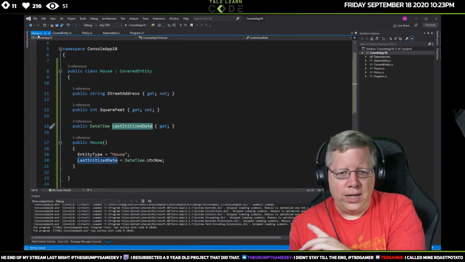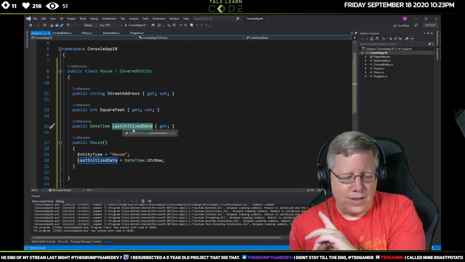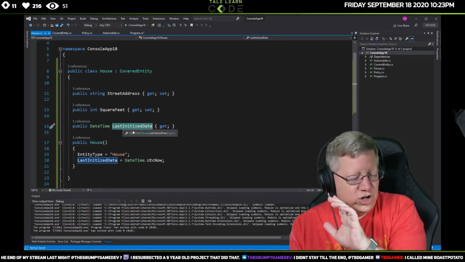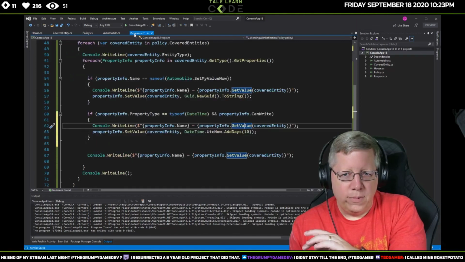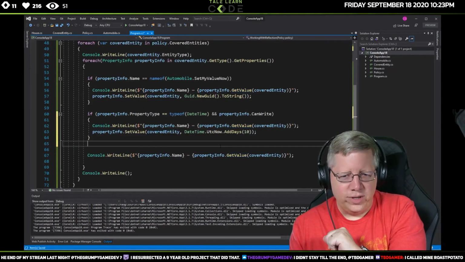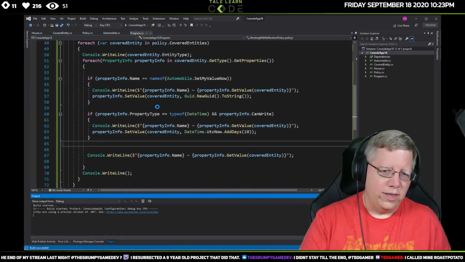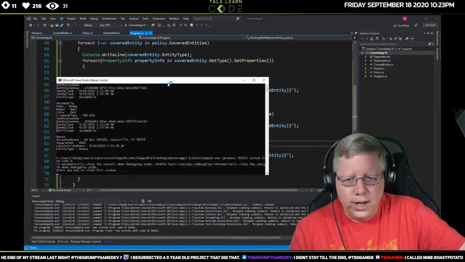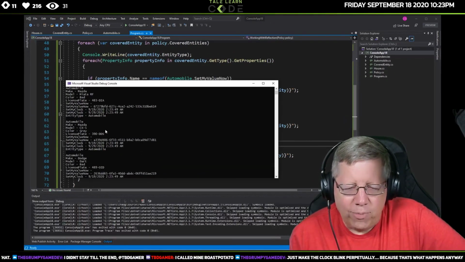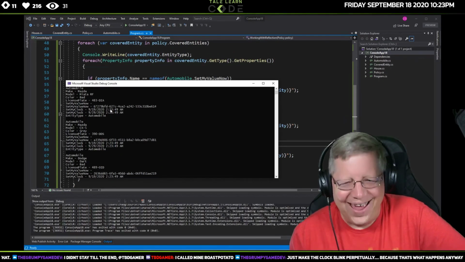But the house's LastInitializedDate should remain the same, right? Because that's what we said: if I can write this, then I'm going to do this. So I'm going to run this, and before I get overconfident, I'm going to look at this. Yes, so here we go.